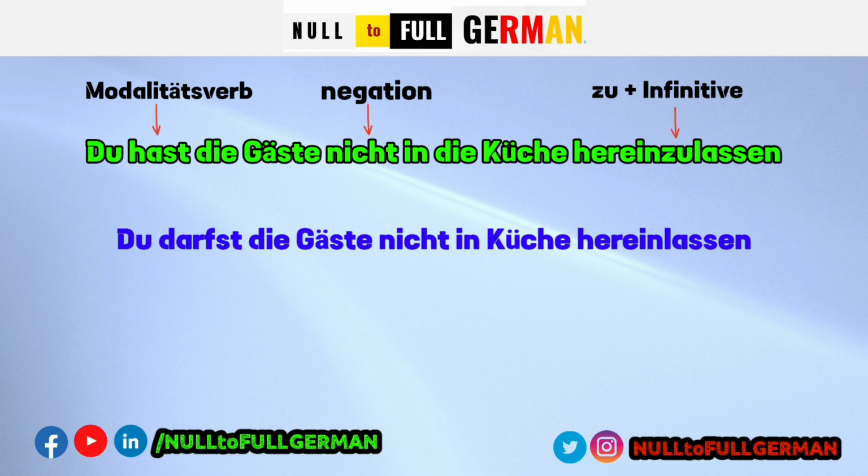So we have conjugated dürfen. Since negation was already there in the original sentence, it will remain in the paraphrased, or rewritten, sentence. We do not have to additionally add negation here.